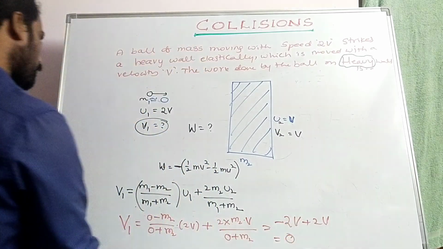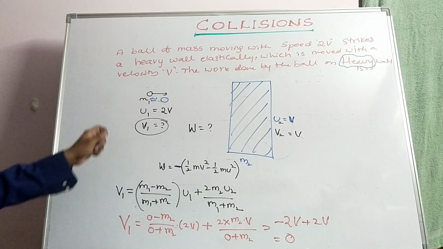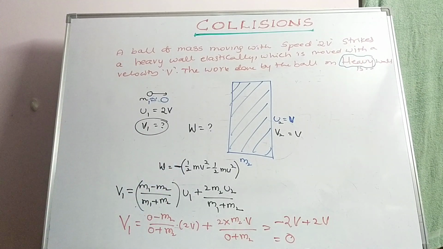So the final velocity of the ball becomes 0, which means the body comes to rest.